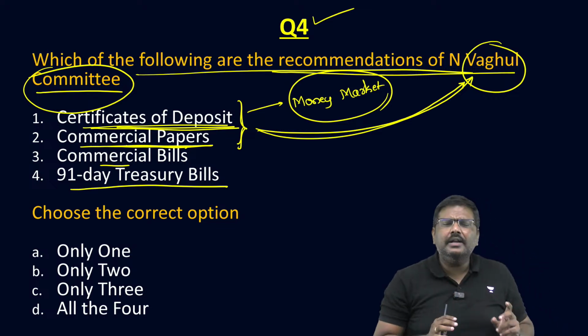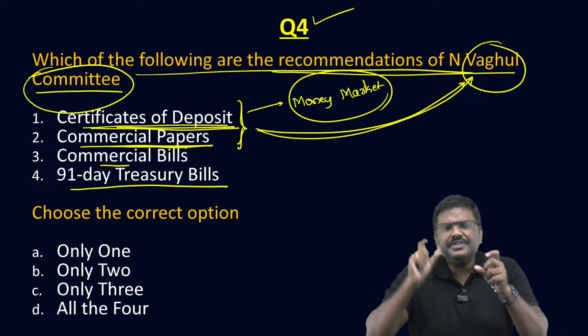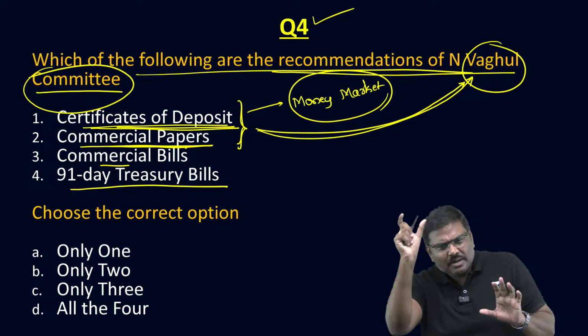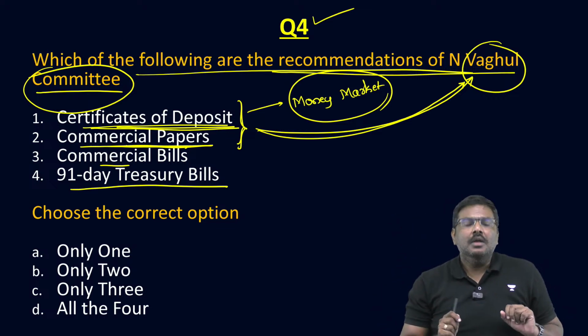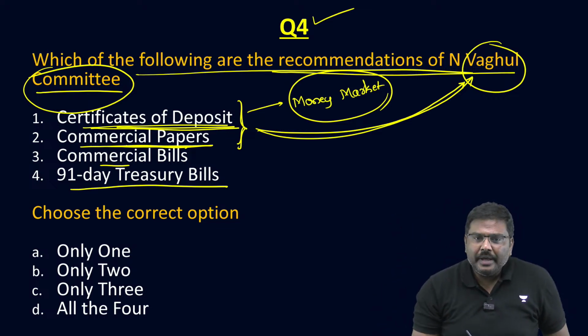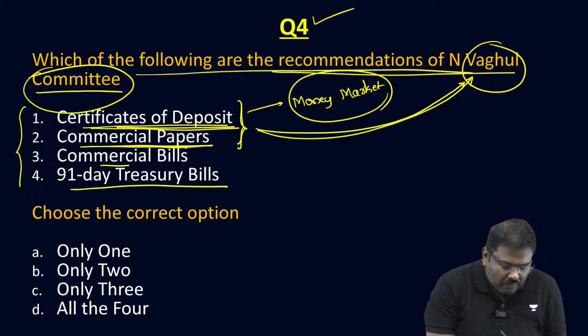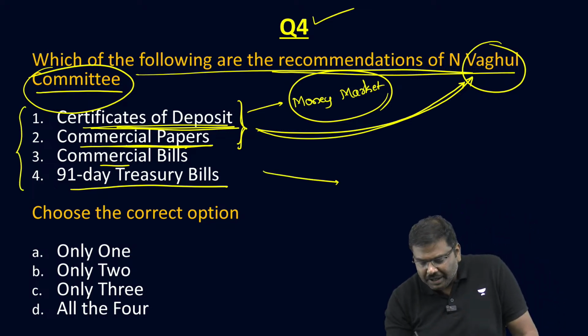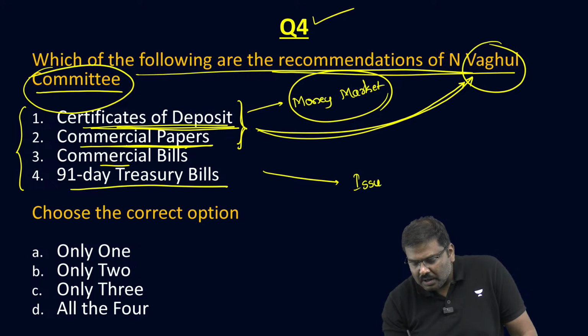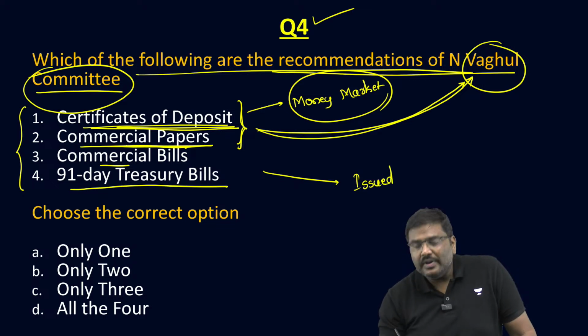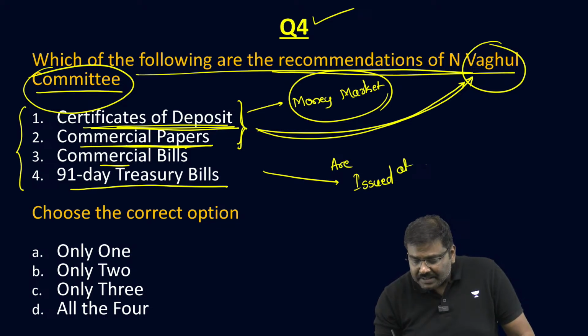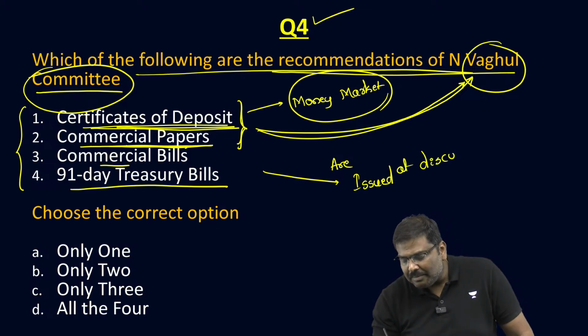And in the same question, let me change the question statement. The question statement now will be: which of the following instruments are issued at a discount and redeemed at par?